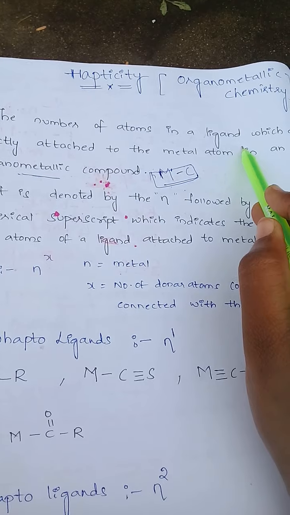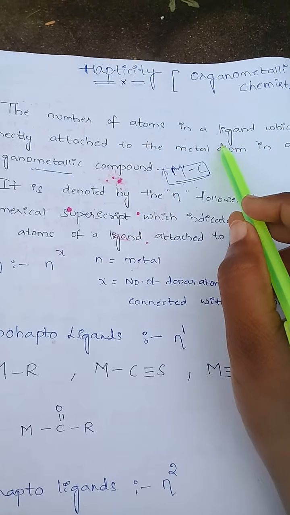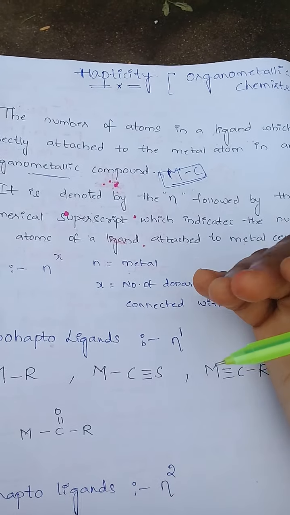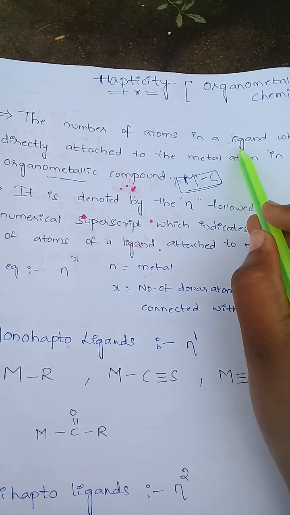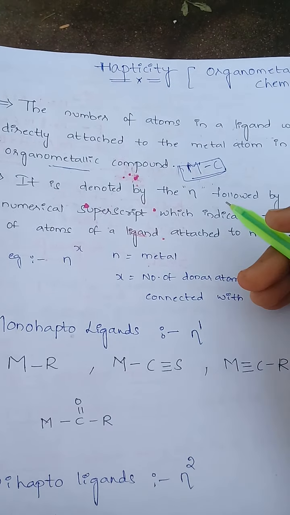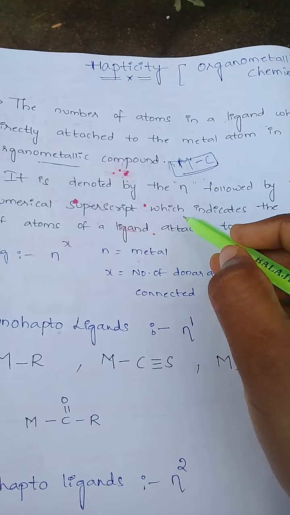Here, what is a ligand? A ligand donates a pair of electrons and the metal accepts electrons from the ligand. So the ligand acts as an electron donor and the metal acts as an electron acceptor. And hapticity is denoted by eta.